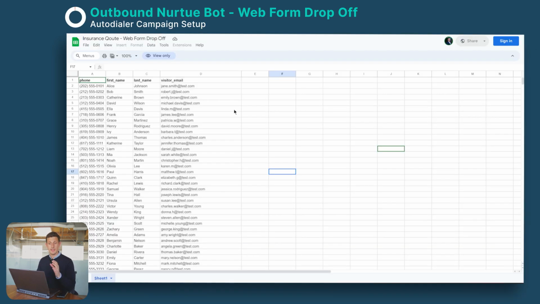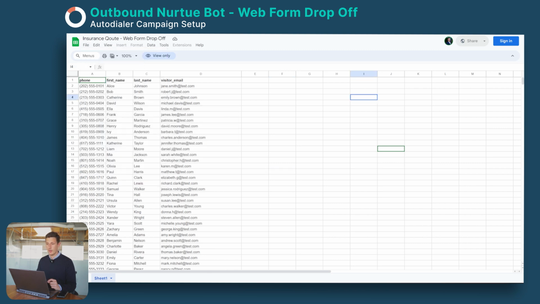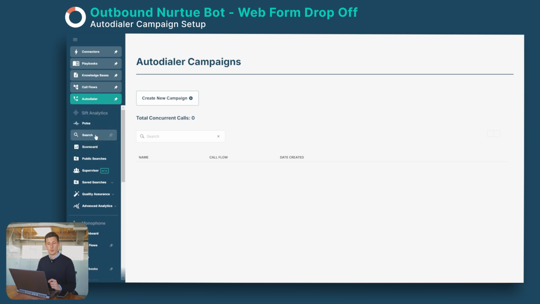We start off with the list of users. We have the phone numbers, first names, last names, and their emails. And this we get from a CRM or collect in a Google Sheet. And then we would like to export or save it as a CSV. And then we go into our auto dialer, which is the auto dialer campaigns.